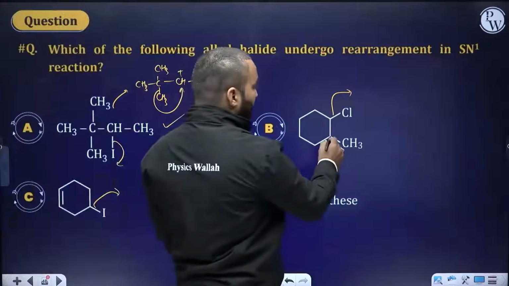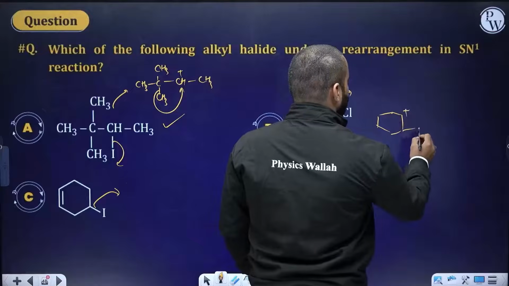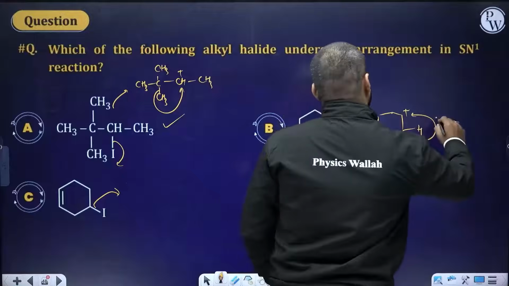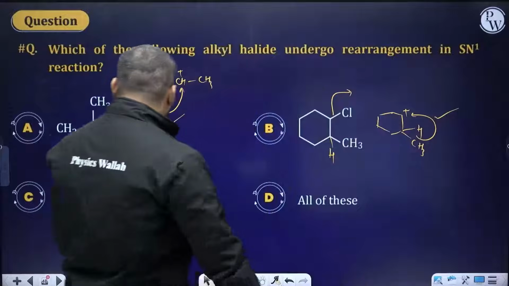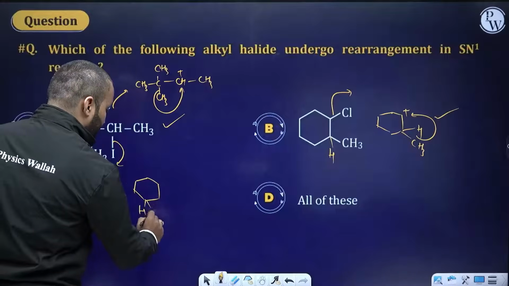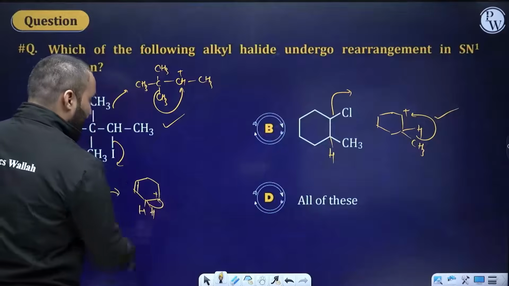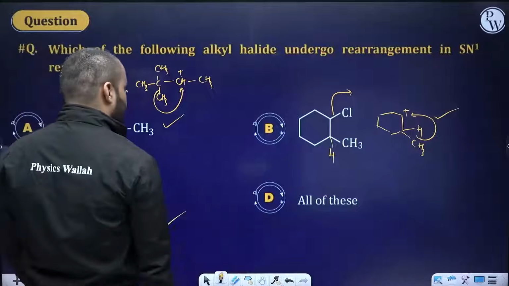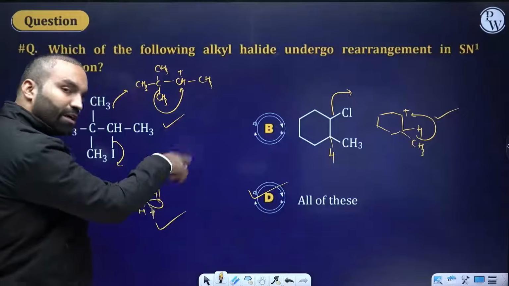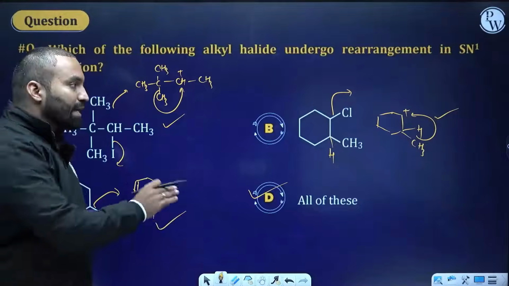Here, there is a hydrogen present here. So you generate a positive charge on the center. There is a hydrogen and methyl. We will always be picking up hydride shift first. Yes, there is a rearrangement possible here. In this case, there will be a hydrogen, another hydrogen present here, and the positive charge is generated here. So there will be hydride shift and then resonance. Yes, there is a resonance possible here. Option number D is the answer. Whenever you are solving this question, pause the video, solve your question, come and match.